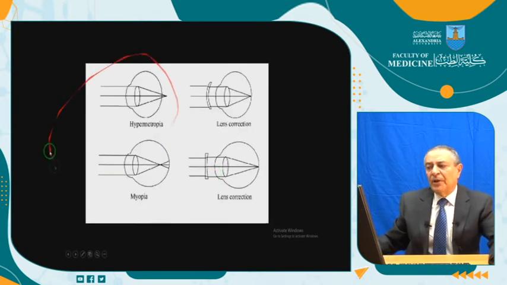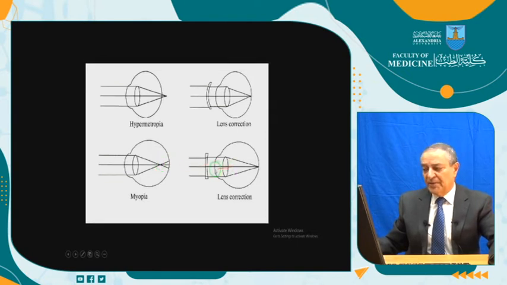This is hypermetropia, a condition of refraction in which parallel rays, with accommodation completely relaxed, come to a point focus behind the retina and are corrected by plus lenses. Contrary to myopia, where rays come to focus in front of the retina and are corrected by a minus lens. Consider this eye is short and this eye is long.